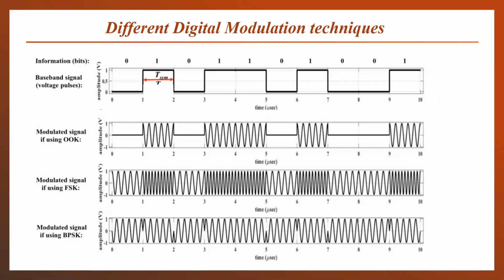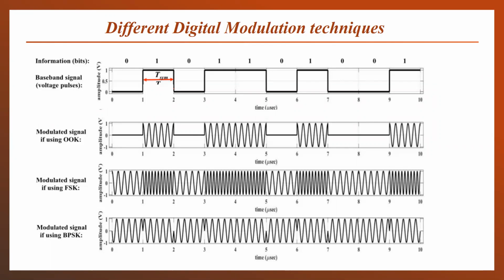First is our baseband signal. The baseband signal is the information signal, which will be in discrete digital form, in the form of bit sequences, either 0 or 1. So the 0 or 1 signal will be transmitted through the modulation. The 0 and 1 bit sequence will be allowed to change the characteristics of the carrier: the amplitude, frequency, or the phase.